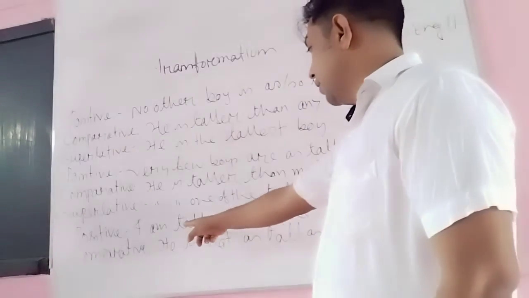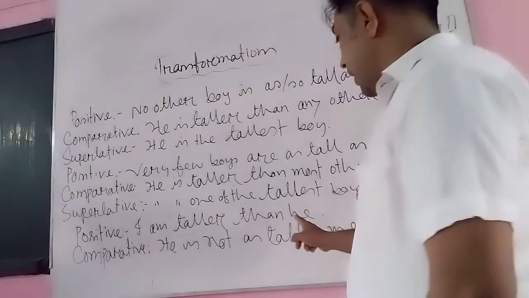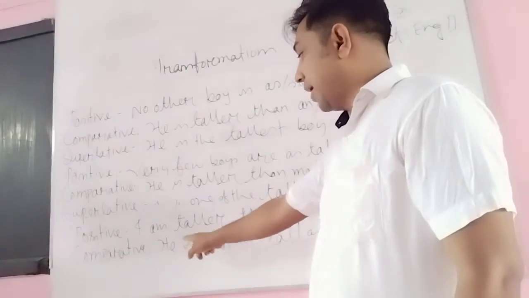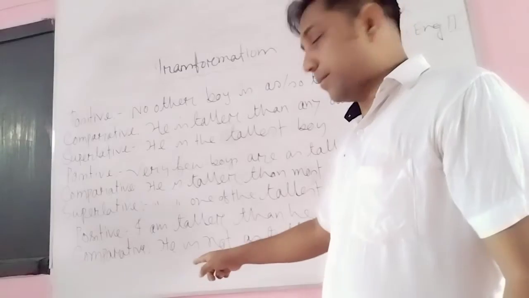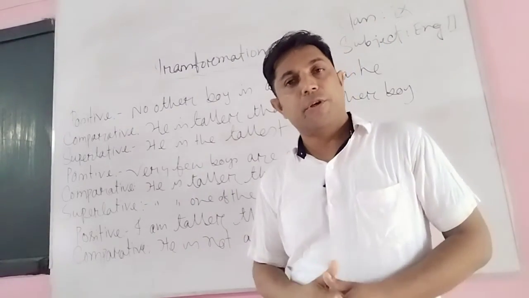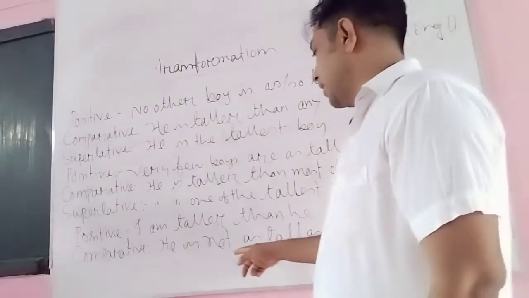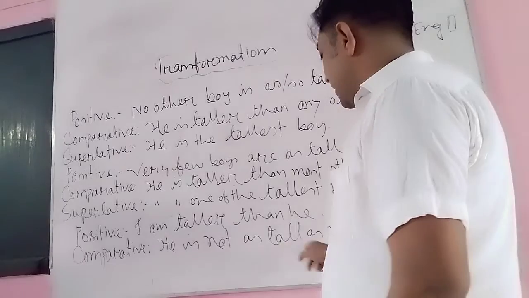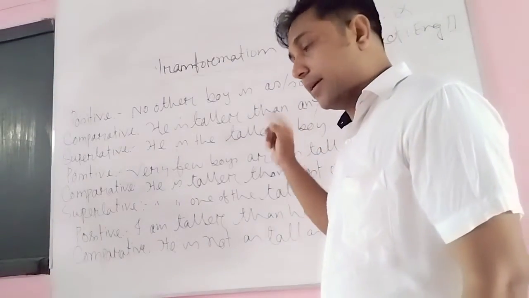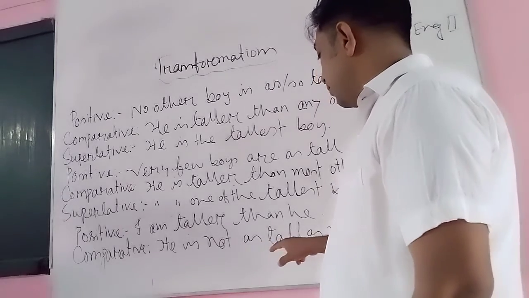Here, I am taller than he. In the comparative, the object will be the subject and the verb will be according to the subject, and then there will be "not." You have to use the negative sign of the sentence, and then "as," the same as in the other positive forms, and the positive form.